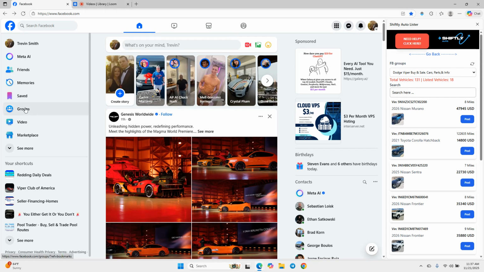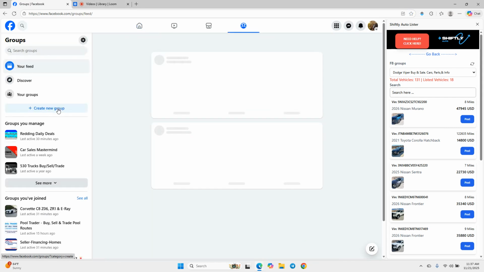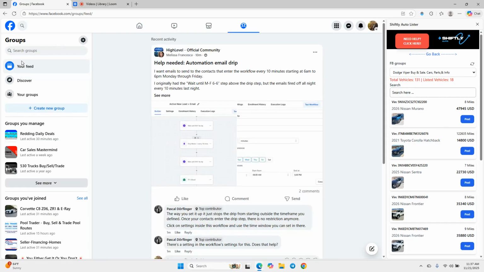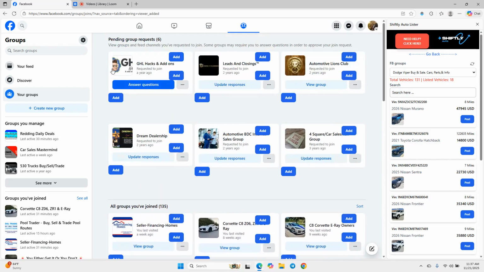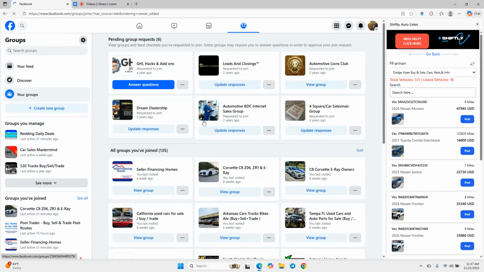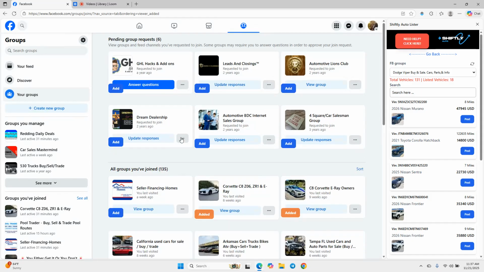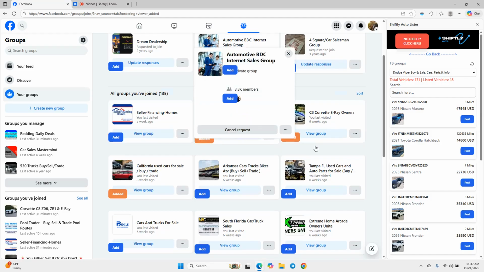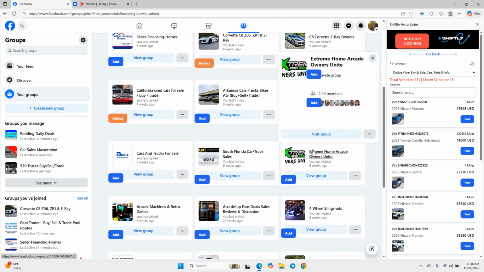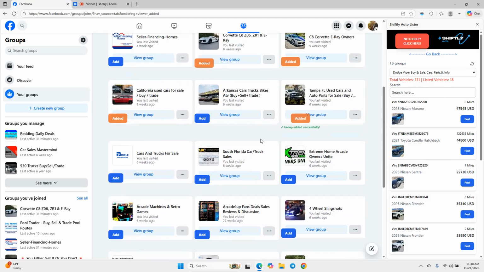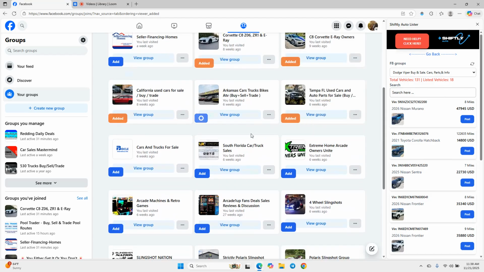Go to Facebook. Go to the left side, click on Groups. Then you're going to click on Your Groups. Once you click on Your Groups, you're going to see a button that pops up on all the groups here. It says Add. If you've already added the group, it means it's already been added. But let's just say I click this. I'm going to add the group to the tool. I'm going to click this one. I'm going to add the group to the tool.